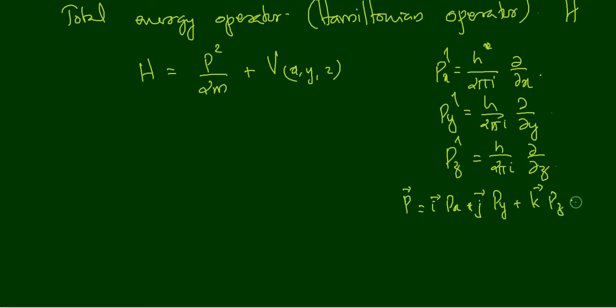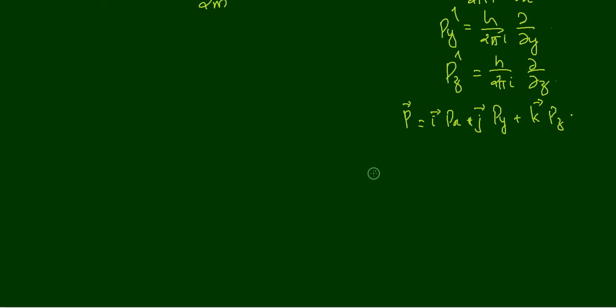This is linear momentum. And so we can write the momentum operator P cap is equal to i px cap plus j py cap plus k pz cap, right? That is what we can do.